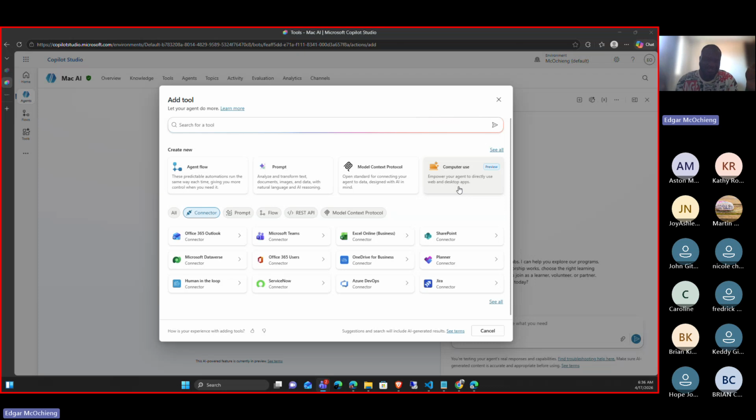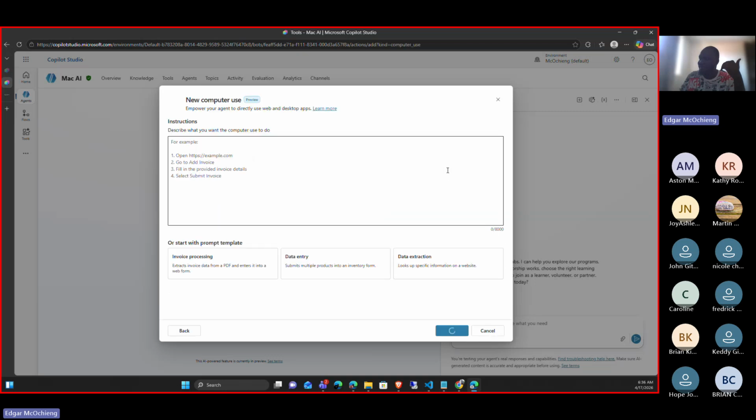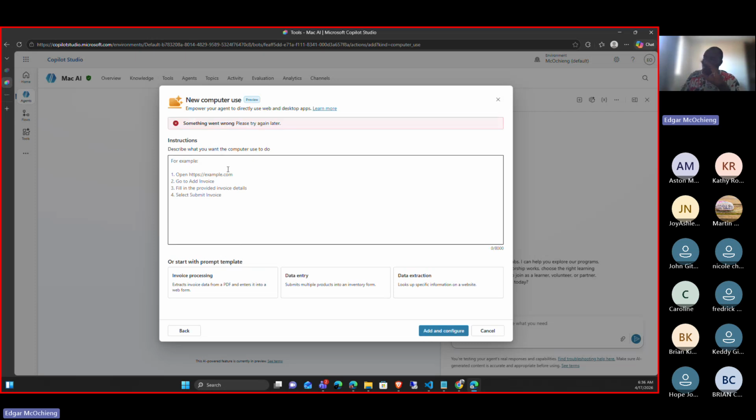It's a robotic process, so it can control anything in my computer, create agents. Let me showcase how computer use works. In computer use, we can first give it an instruction. Let's say I want it to visit a particular website and add an invoice. It can do that.